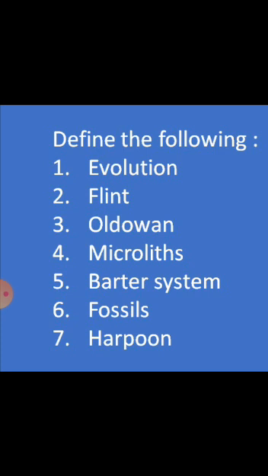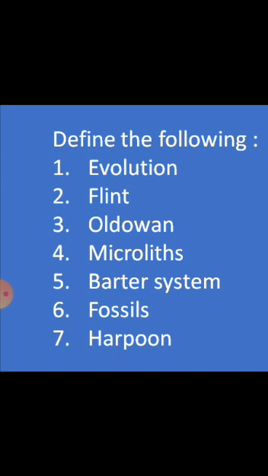Next, microlith, directly given on page number 24. What is microlith? Small tools made of stone. Then barter system. What is barter system? Exchange of things instead of money while buying and selling things.